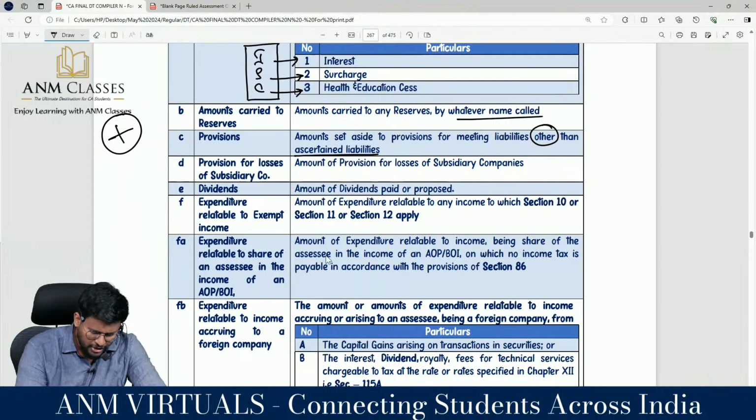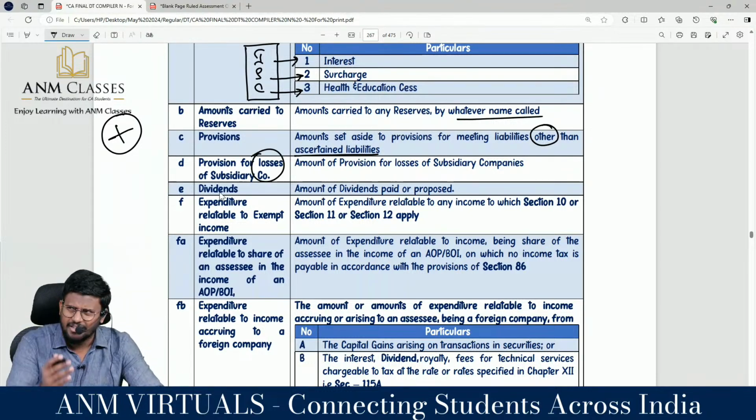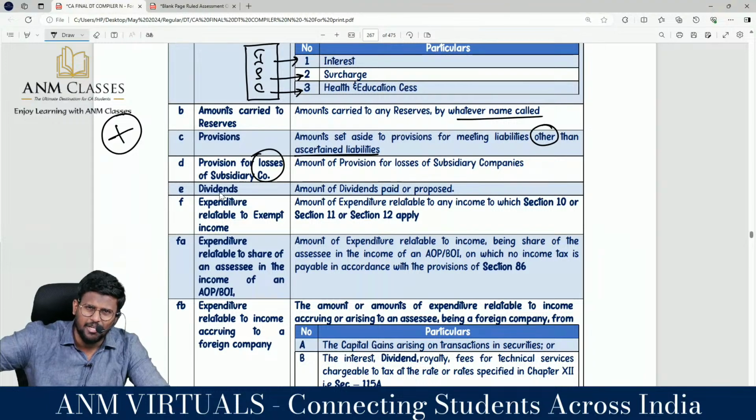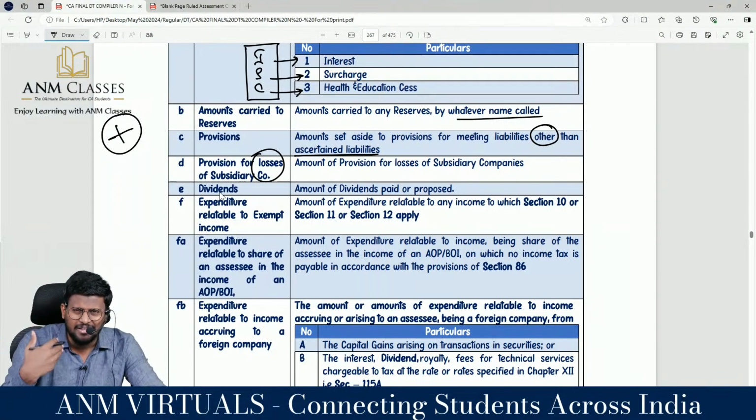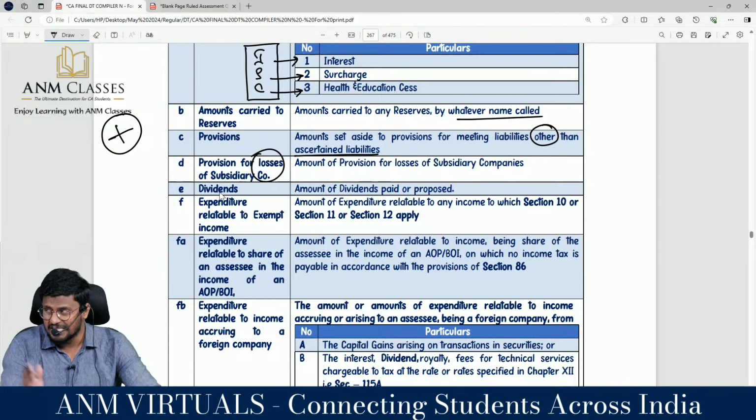Provision for loss of subsidiary company, it is their loss, the subsidiary company's loss. Why do we have to debit that in our P&L account? It is their loss.